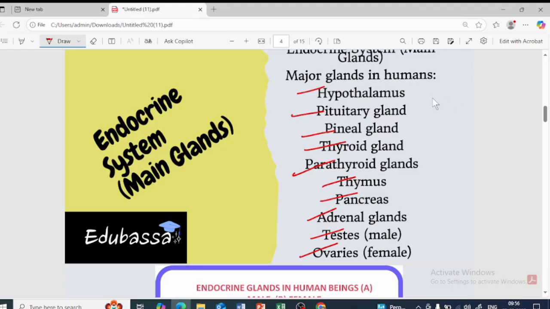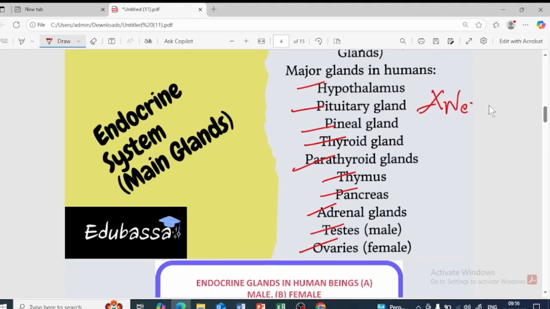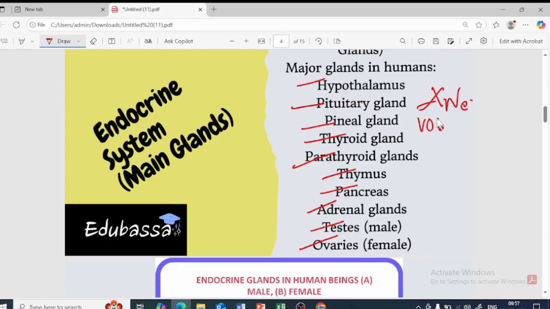So there are two systems. One is the nervous system, and one more is the endocrine system. We had already learned that, isn't it? This nervous system includes the neuron, whereas the endocrine system includes the hormones. Okay, these hormones are produced by all of these glands.